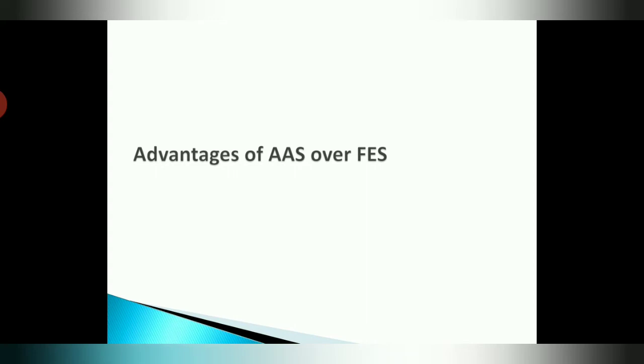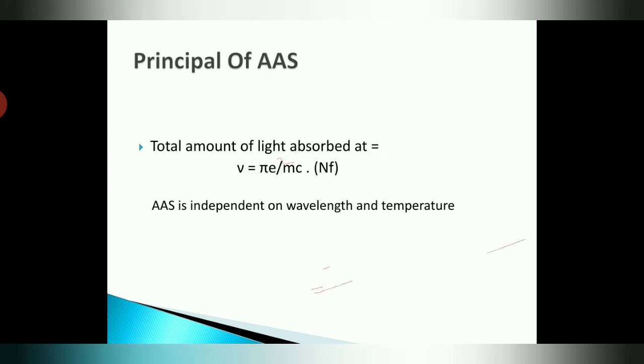So let us begin with the advantages of AAS over FES. Before starting this point, we see that AAS is completely independent of wavelength and temperature. Means this technique does not have any effect of wavelength and temperature.